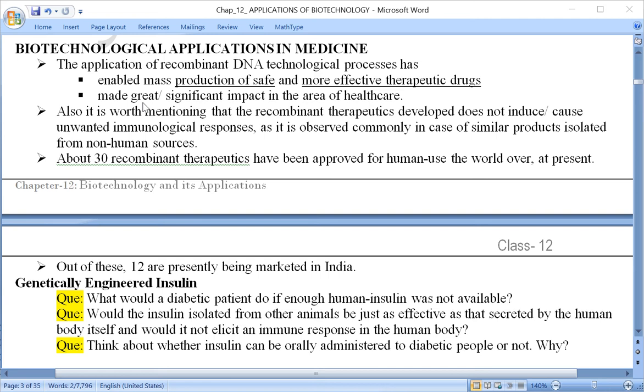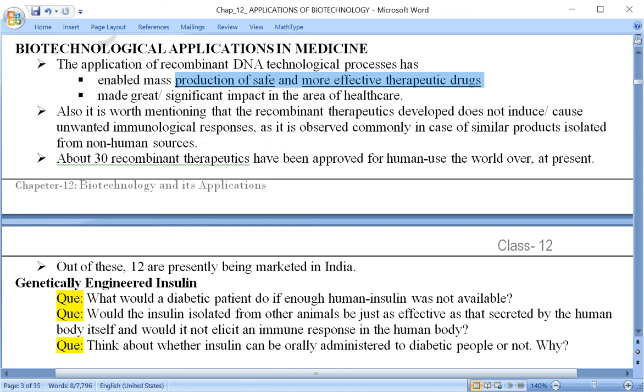The application of recombinant DNA technology, or genetic engineering, or simply biotechnological techniques, has enabled us to produce therapeutic drugs which are not only safe but also more effective for the treatment of a particular kind of disorder or disease.